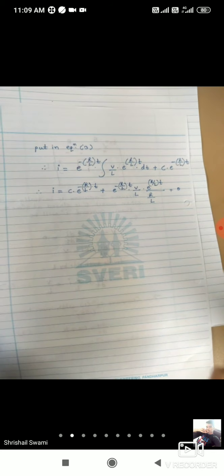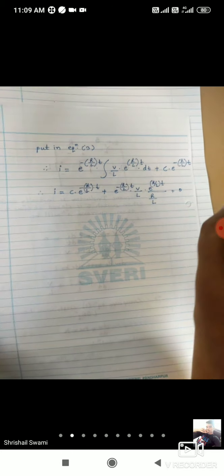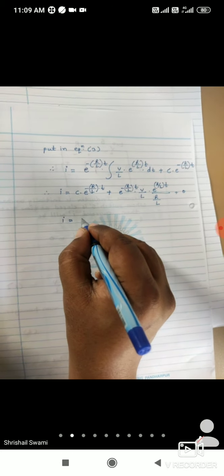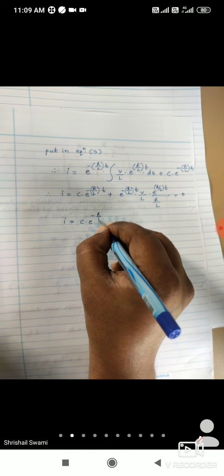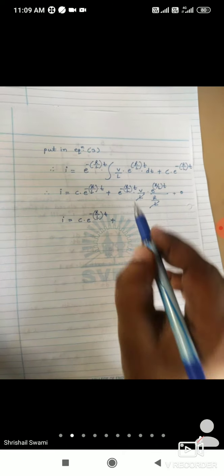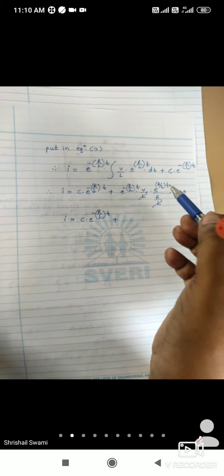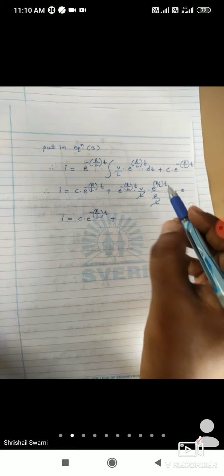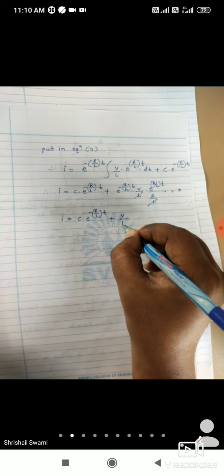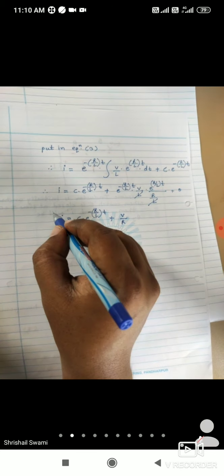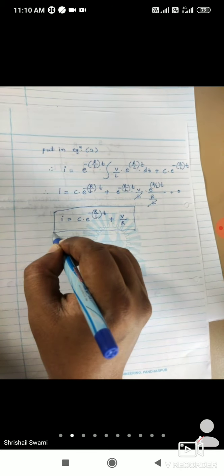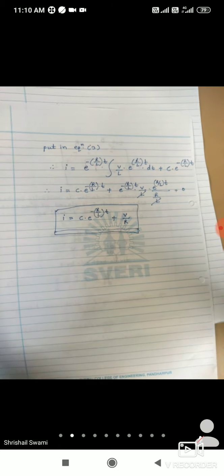Okay, so for the arbitrary constant, take the constant as 0. Actually the integration constant will have some value, but take it as 0. So I is equal to c into e raised to minus r by l into t, plus, this l and this l cancel, e raised to minus r by l into t into e raised to r by l into t, that is e raised to 0 t, and e raised to 0 t is 1. So what is remaining? Only v by r is remaining. So this is the solution of the linear differential equation which is mentioned in equation number 1.